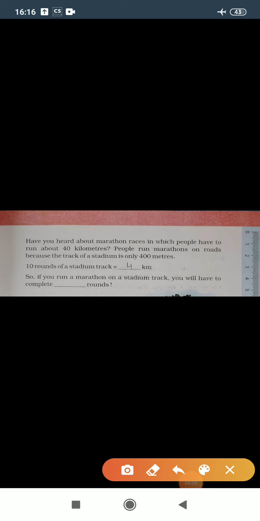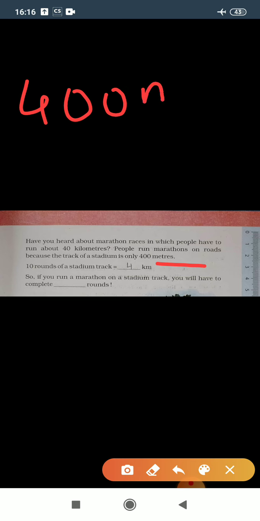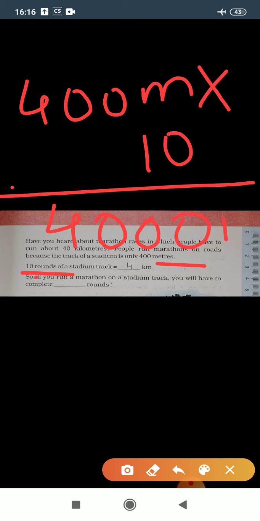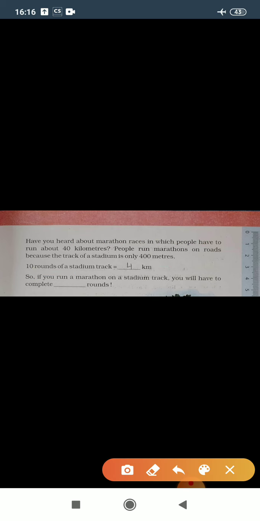So stadium track is of 400 meters. We need to multiply it by 10 because we need to find 10 rounds of the stadium track. So 400 multiplied by 10 gives you 4000 meter. But in the question we need to find out in kilometer.